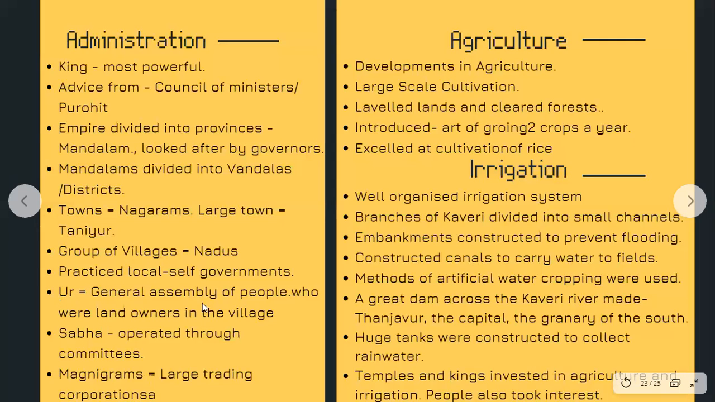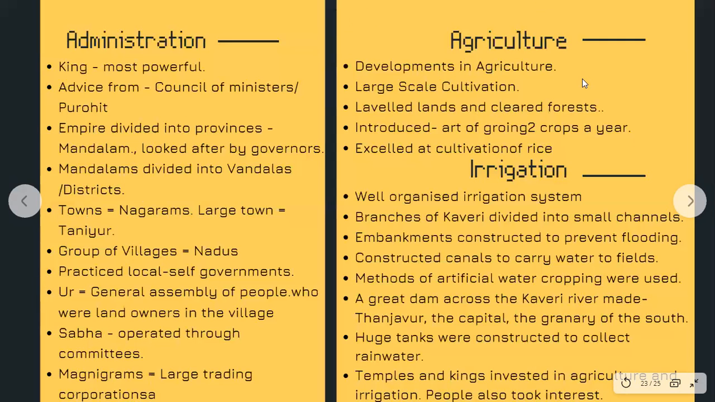The Ur is the general assembly of people who were landowners. So all those who were landowners formed a general assembly, known as the Ur, and that's how they operated. And they had a lot of sabhas. The sabhas operated through committees. They believed in the committee system, so they had a committee for everything. For example, they would make committees for temple building, road building, village development, and water initiatives. So they divided all the work into committees, like the irrigation committee. So that is about administration.